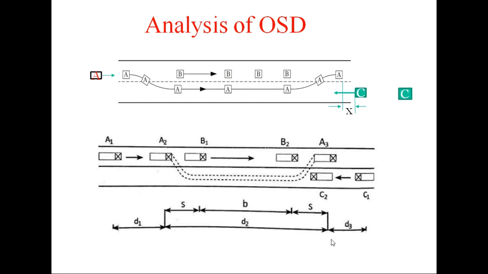What is the minimum requirement of overtaking sight distance, so that at the end of the overtaking, when the faster vehicle A goes back to its original lane, the vehicle from the opposite direction will assume this position. So X becomes 0. So overtaking sight distance is from this position of the vehicle to this position of the opposing vehicle.